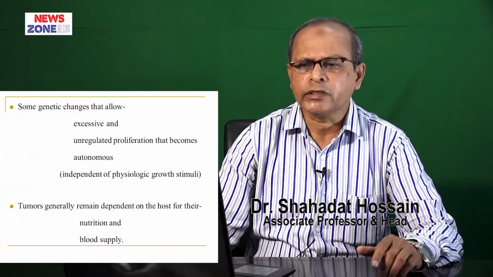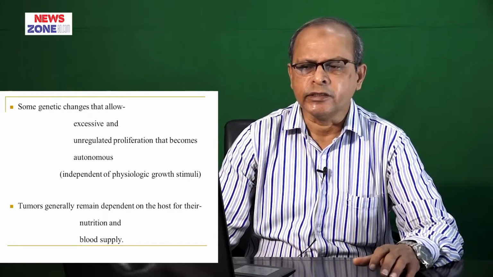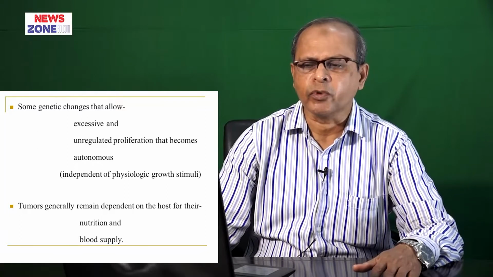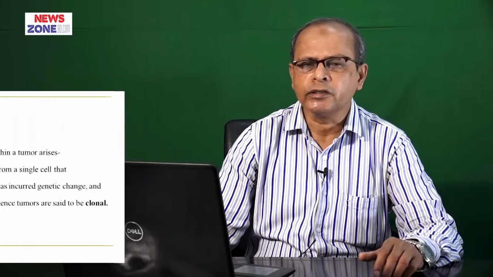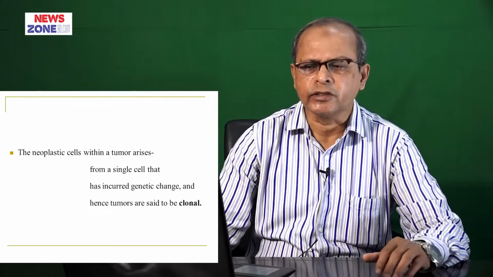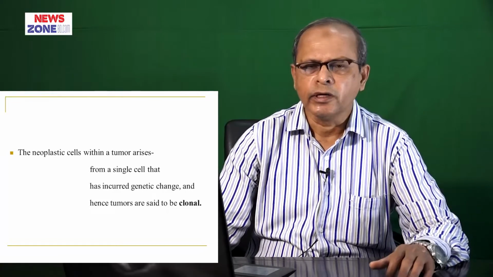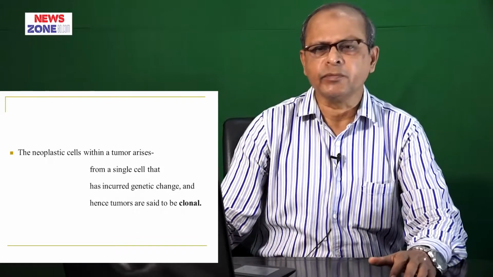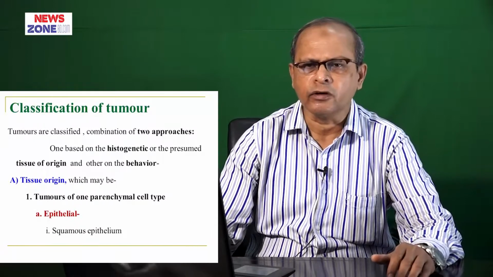In all neoplastic conditions, there are genetic changes, in which there is excessive and unregulated proliferation, and that becomes autonomous. All neoplastic cells within a tumor usually arise from a single cell that had incurred genetic change and hence become clonal. And then we have to know the classification of neoplasia.